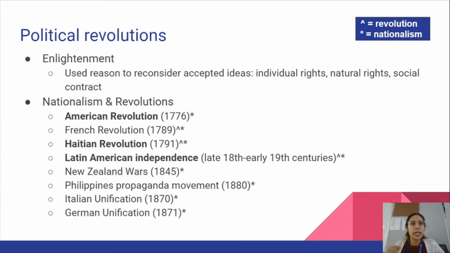We're also going to see natural rights become a thing, where people are like, if I'm born in a certain country, then I have certain rights, like a right to vote and a right to live and a freedom of speech. Also, we're going to see the idea of the social contract emerge, where it's basically like an agreement between individuals and their government. We're also going to see lots of movements towards nationalism and revolutions spawn out of the